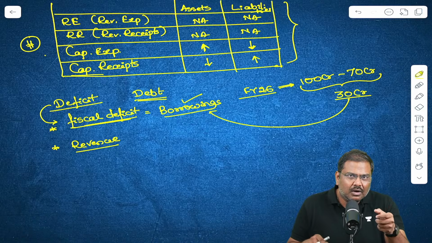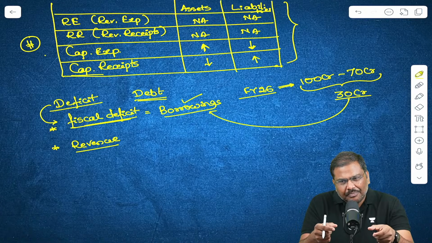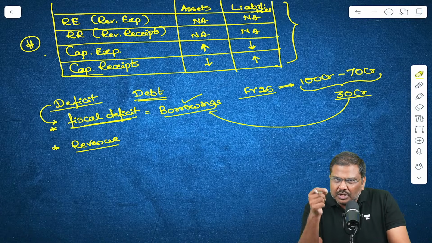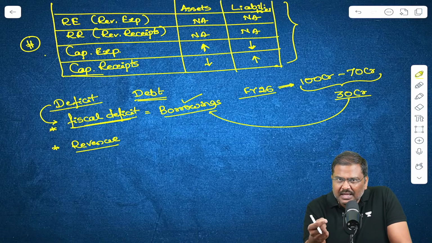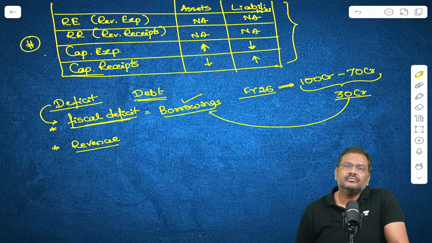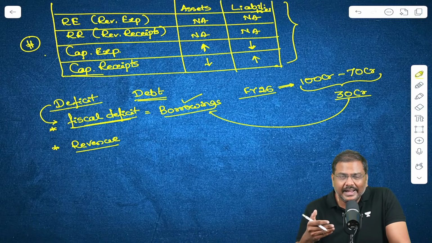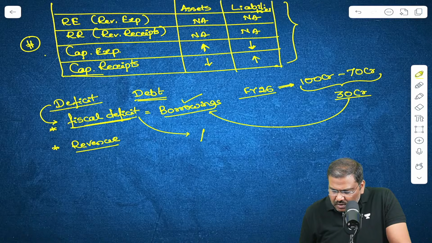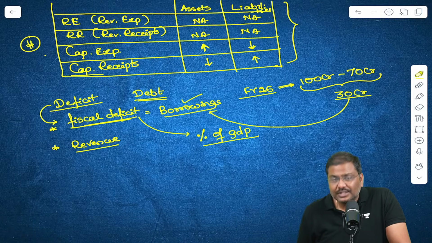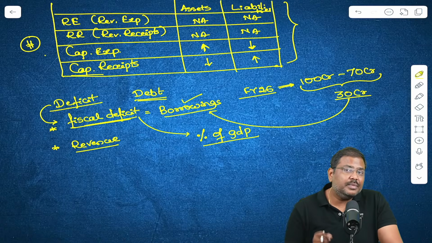And whenever you come across these particular deficits, you will get the data where they will give you absolute borrowings. Absolute borrowing means in terms of rupees, how much is the borrowing. But more importantly, these indicators are also given as a percentage of GDP, gross domestic product. What is a gross domestic product?